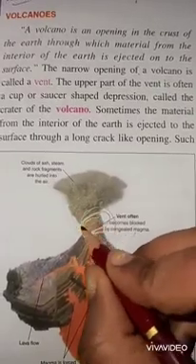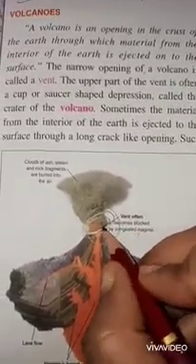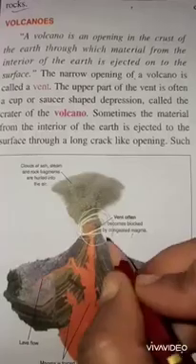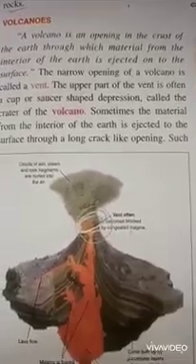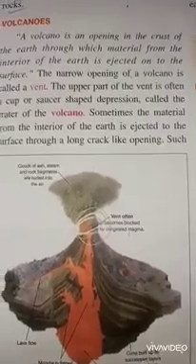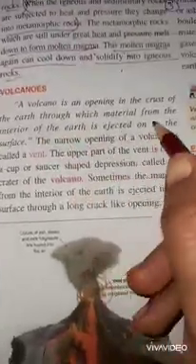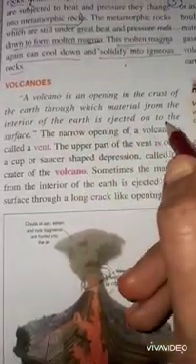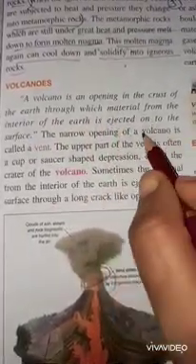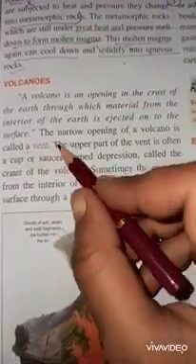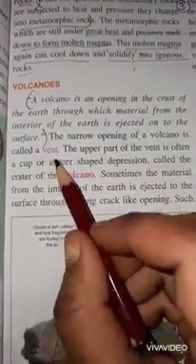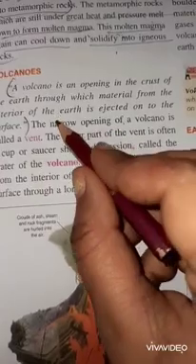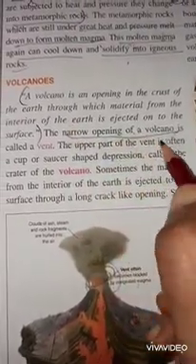Now this opening which you are seeing in this diagram of a volcano is called a vent. V-E-N-T. It is the opening of the volcano. See, a volcano is an opening in the crust of the earth through which materials from the interior of the earth is ejected onto the surface. Please mark this. This is the definition for volcano. Now, the narrow opening of a volcano is called a vent. What is a vent? It is a narrow opening of a volcano.